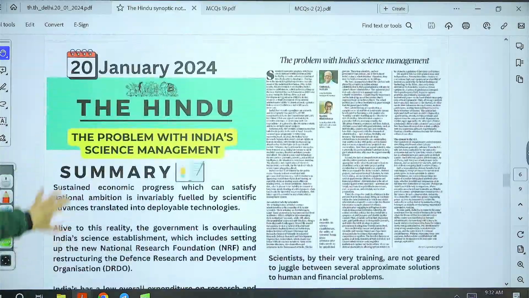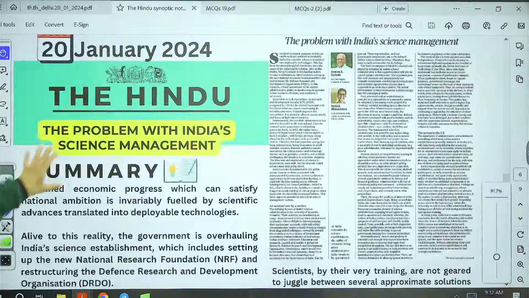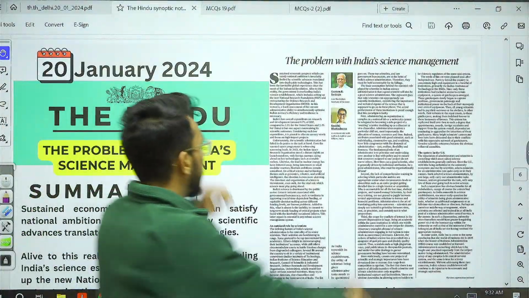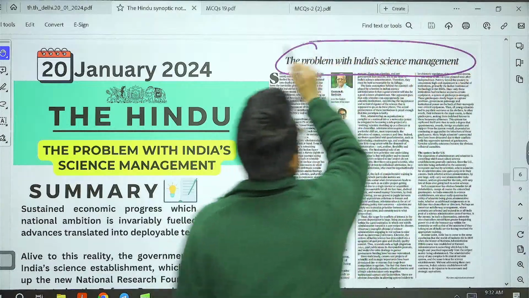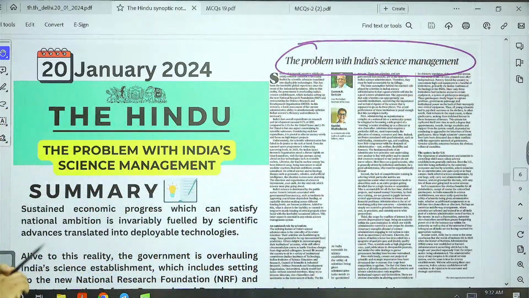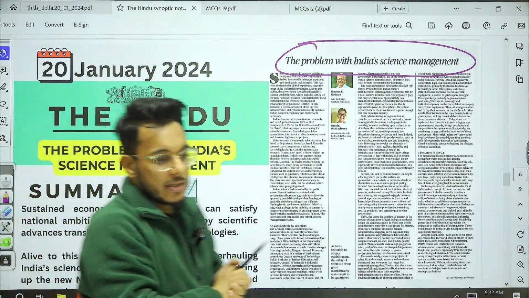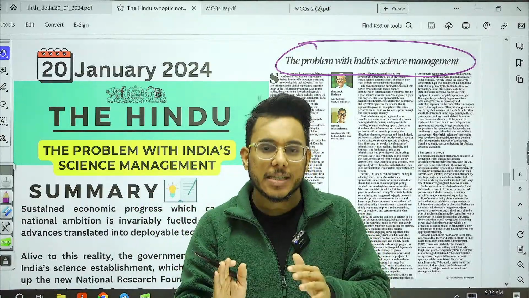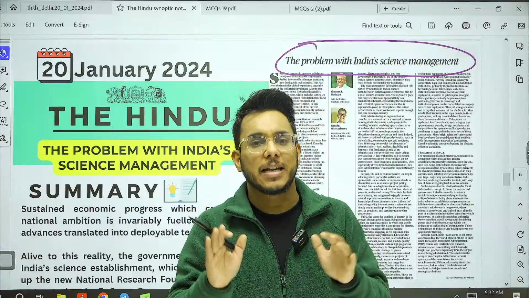Now, moving on in this direction, the problem with India's science management. Now, guys, in this particular article, what are we going to discuss? We are going to discuss that there has been one very important legacy issue in the science and technology development